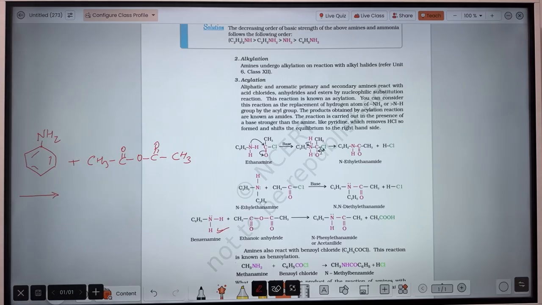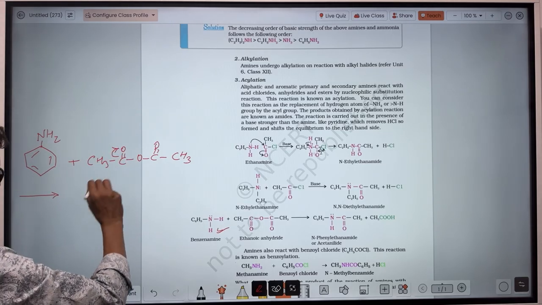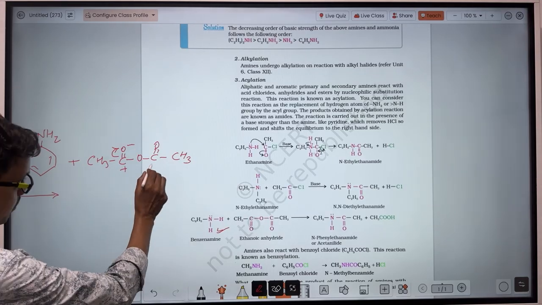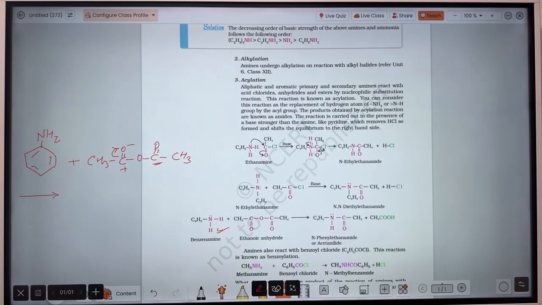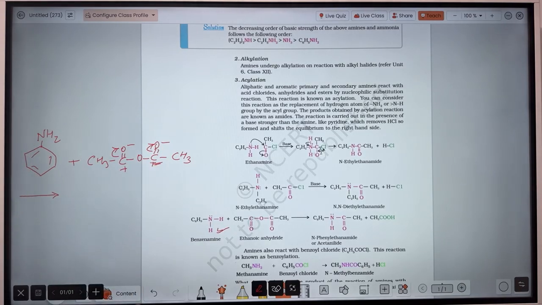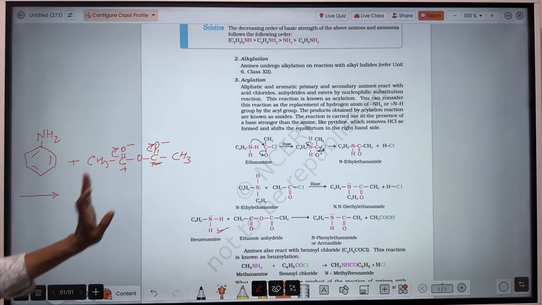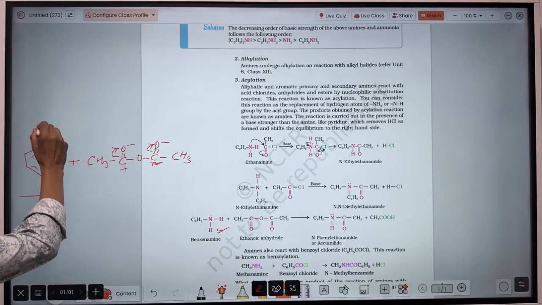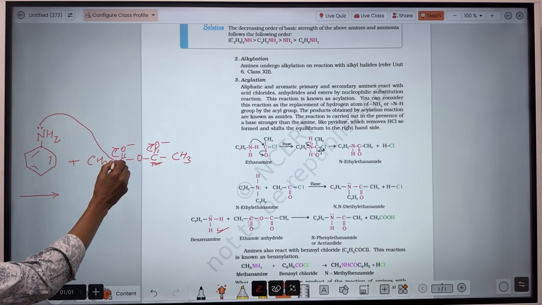So this oxygen attacks the pi electron towards itself. So here negative charge, here positive charge. In the same way, that can happen with this one also. So this oxygen will attack the pi electron, so here negative charge, here positive charge. So what happened? This carbon will act as an electrophilic center, and this carbon could also act as an electrophilic center. There is a lone pair of electrons on the nitrogen, you are already aware. So this lone pair of electrons will get attracted toward this carbon.